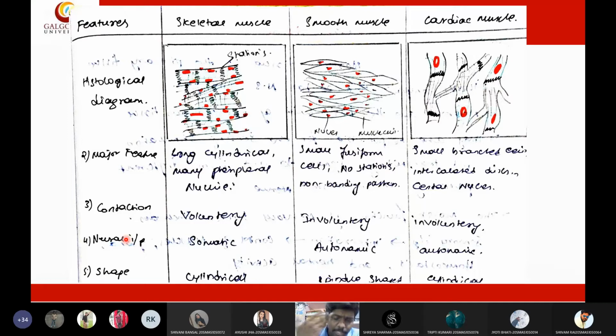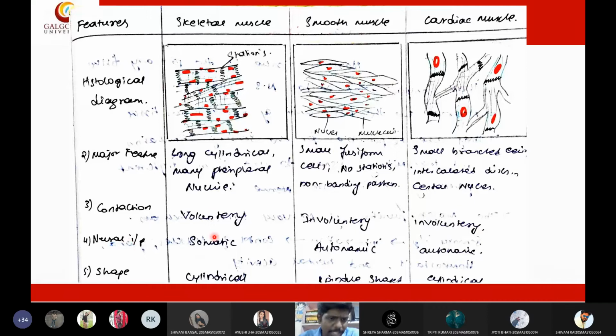But the nerves present in my hand, only when I'm thinking to move my hand, only then will those muscles work. Such voluntary neurons are called somatic neurons, and involuntary neurons are called autonomic neurons. So here what I said is neural input.